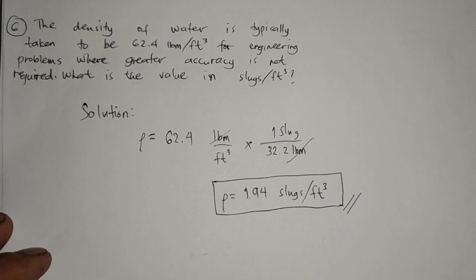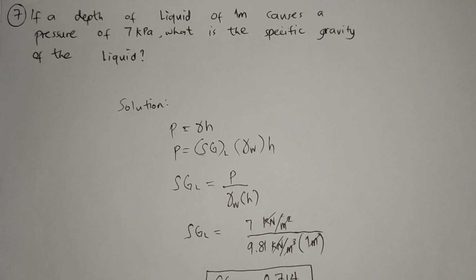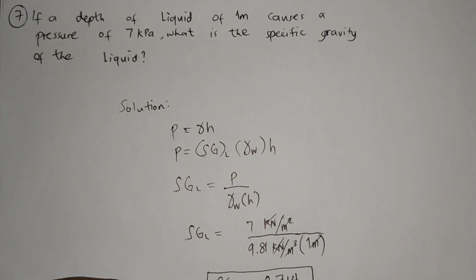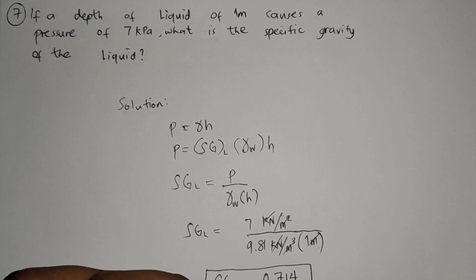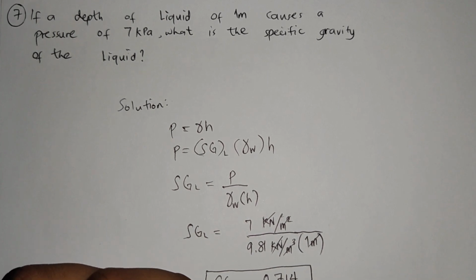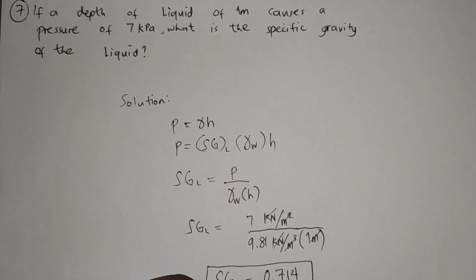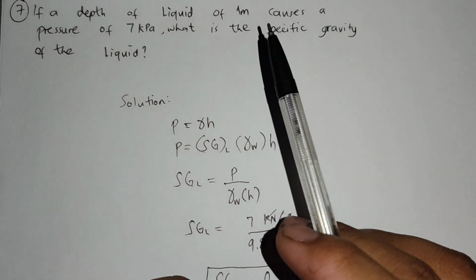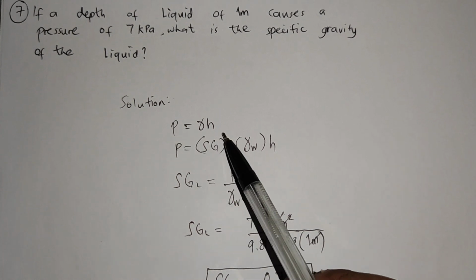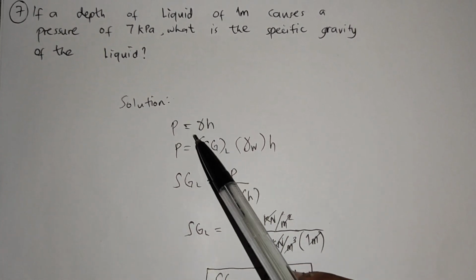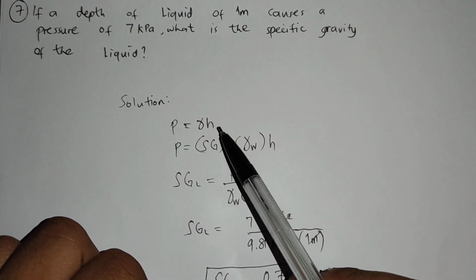So, proceed tayo sa ating last problem for coaching notes in fluid mechanics. If a depth of liquid of 1 meter causes a pressure of 7 kilopascals, what is the specific gravity of the liquid? So, solution for this, may binigay na pressure, guys. Tapos may height na 1 meter. We all know that involving pressure and height, kasama dyan ang specific weight. So, pressure is equal to specific weight of the liquid multiplied by the height.